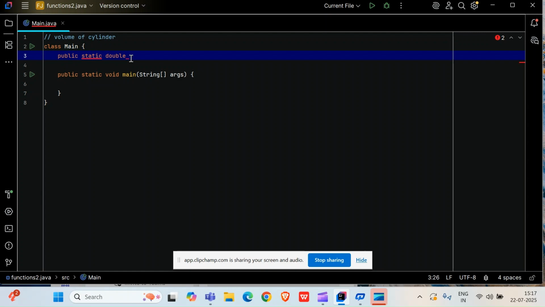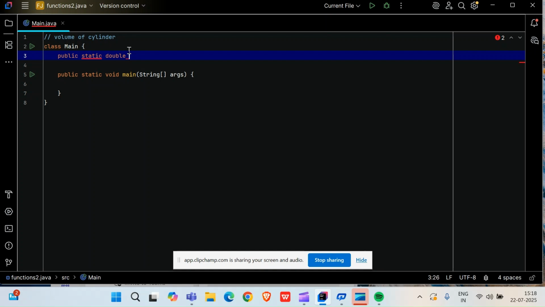Radius can be in decimal values; there is no restriction that radius should be a whole integer value. Radius can be a double value or a floating value. The reason for not taking float is that it cannot store many decimal digits. That's why I'm putting the return type as double.